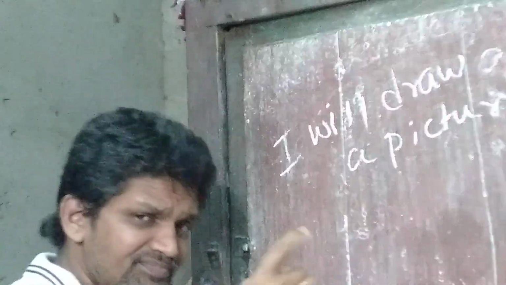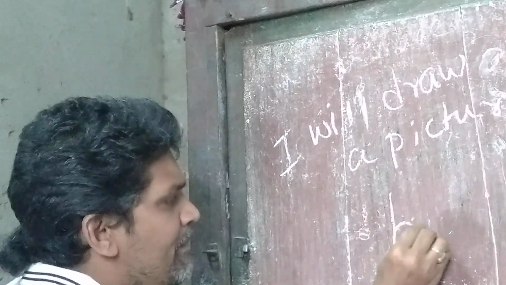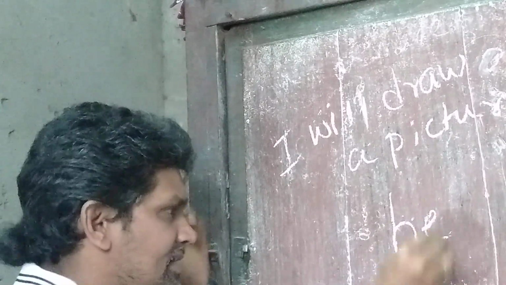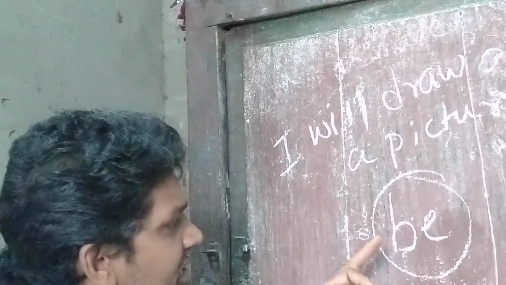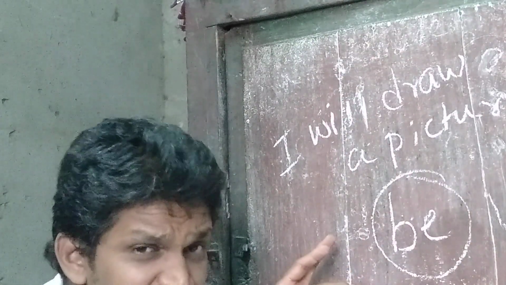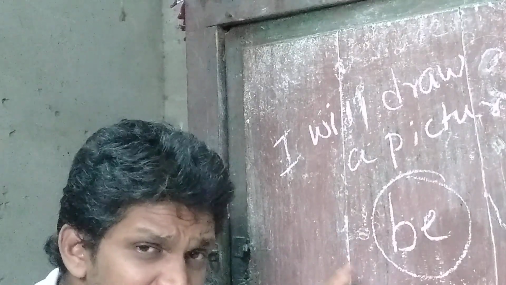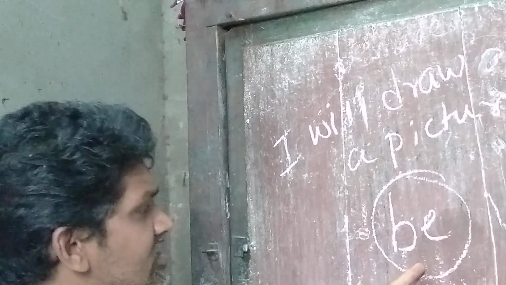So what is the structure for future form? Simply be. What is the only word that we use in future tense? Be plus V3. Don't forget about this V3 form. V3 is compulsory in all forms of the sentences. Okay? Here we use the word be.